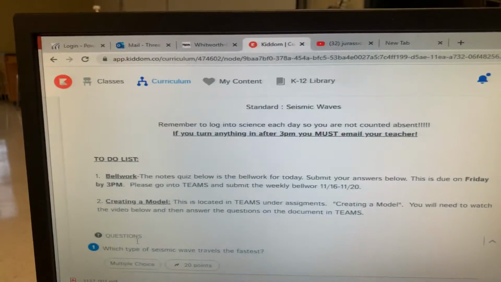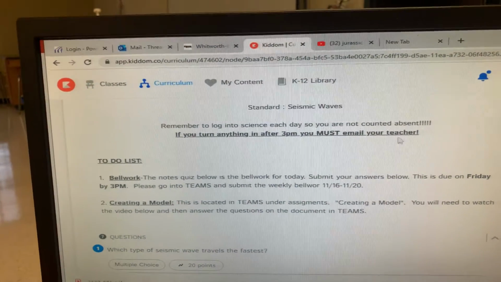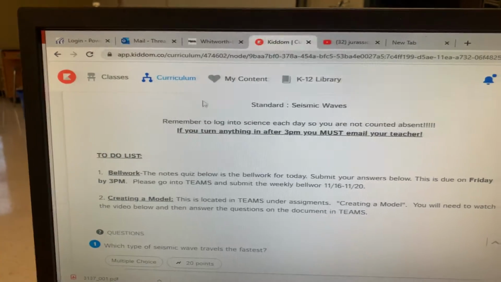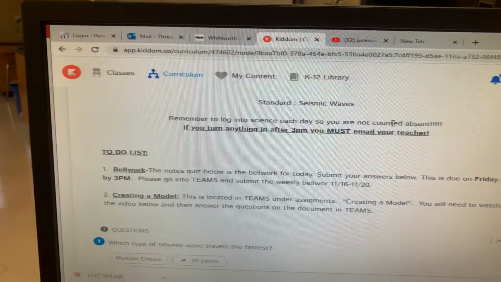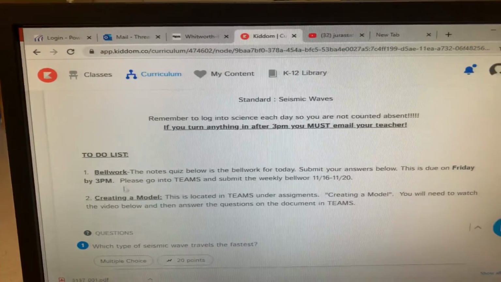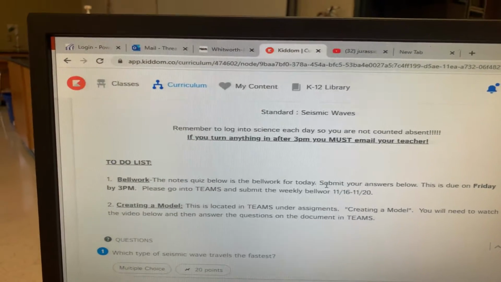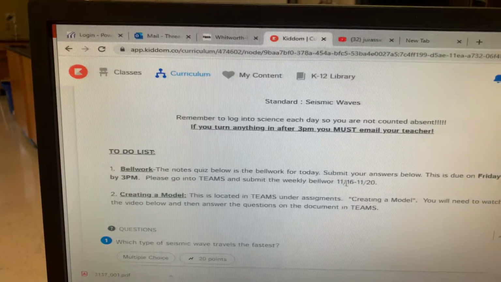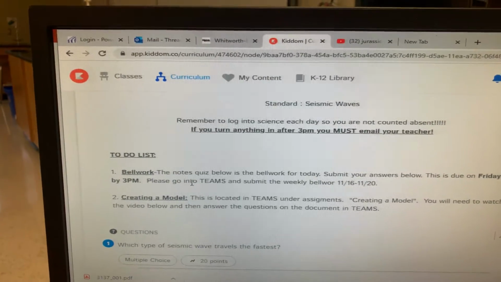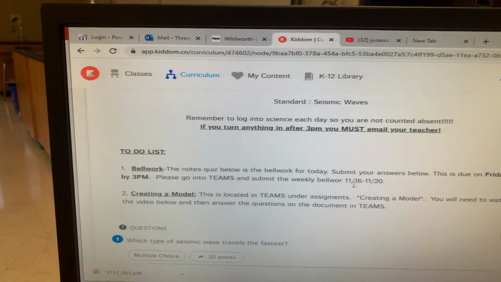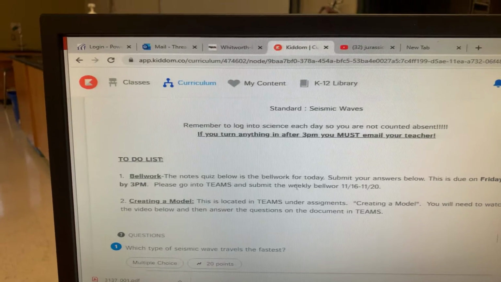So again, anything after 3 p.m., please email us. You must log in each day in order to not get counted absent. You're going to go to bell work. It says the notes quiz below is the bell work for today. You don't have any actual bell work. What you need to do is go into Teams and submit the weekly bell work. Okay? And that'll be corrected right there.